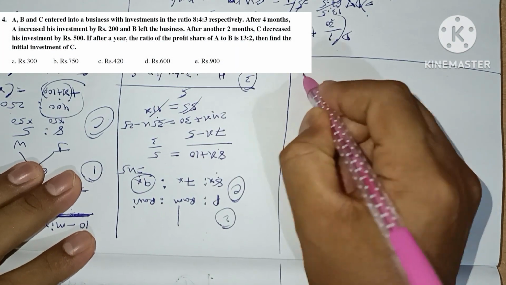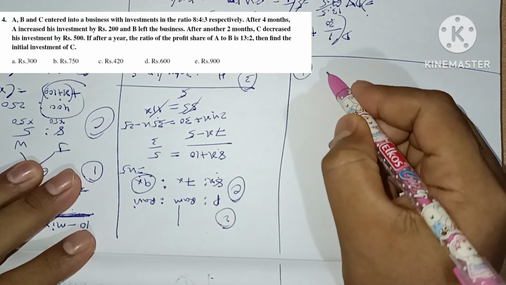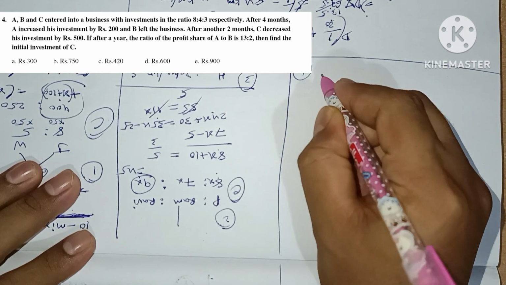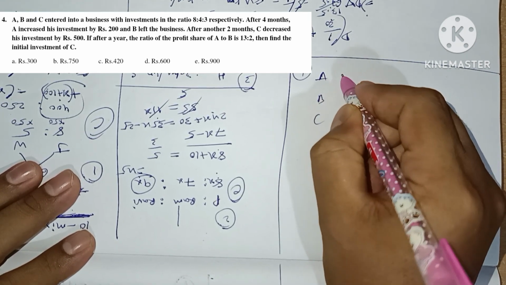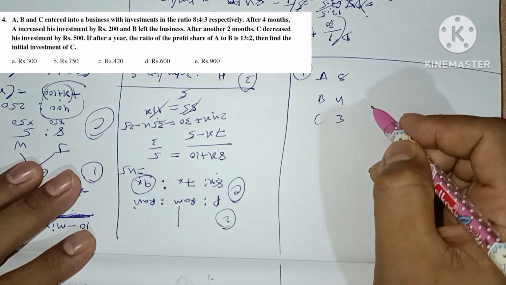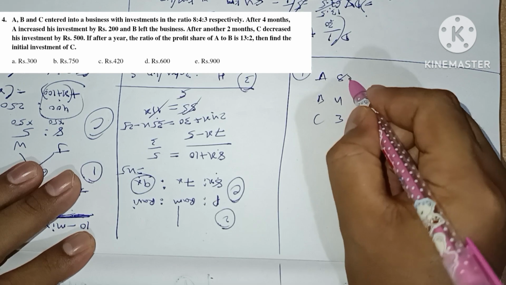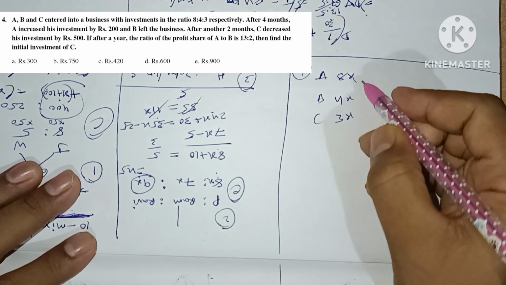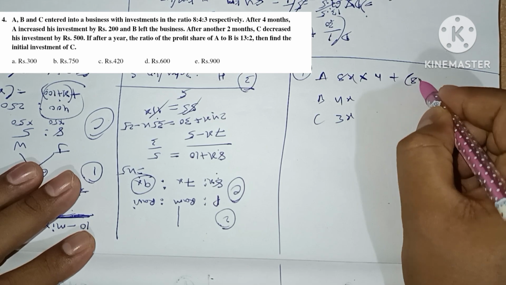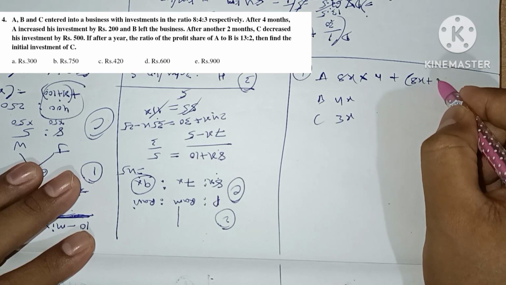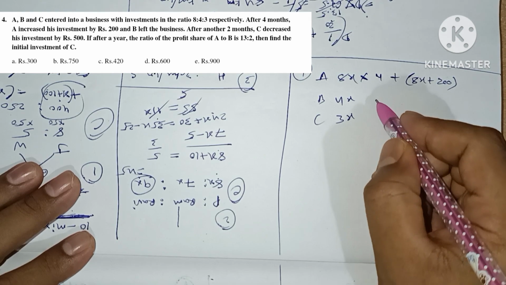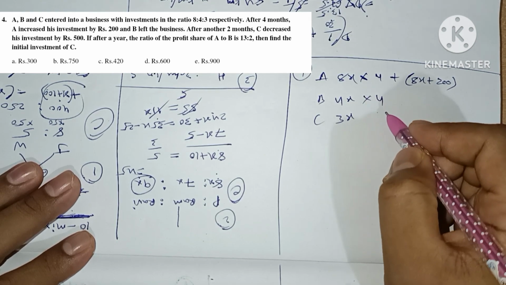Now we are going to see question number 4. A, B and C entered into a business with investments in the ratio 8:4:3. So let's assume them as 8x, 4x and 3x. After 4 months, A increased his investment by 200, and B left after 4 months.